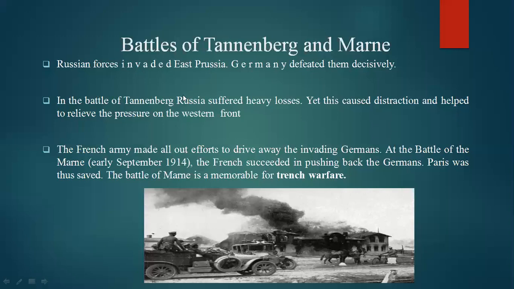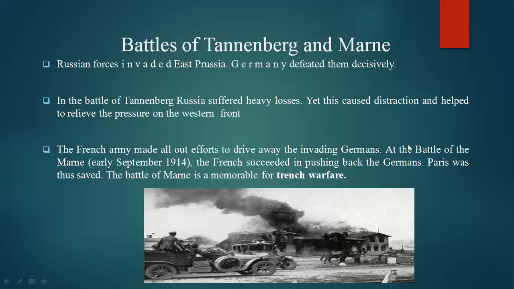So the Battle of Tannenberg took place in Tannenberg between Russia and Germany. In this battle, Russia was defeated by Germany. With this defeat of Russia, German forces kept moving, invading French areas.